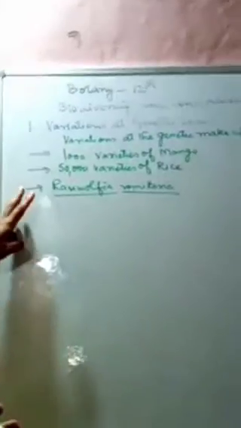Now we will find various varieties of this species, Rauwolfia vomitoria. How can we say that these are different varieties of this medicinal plant? It is mainly because they differ in potency.